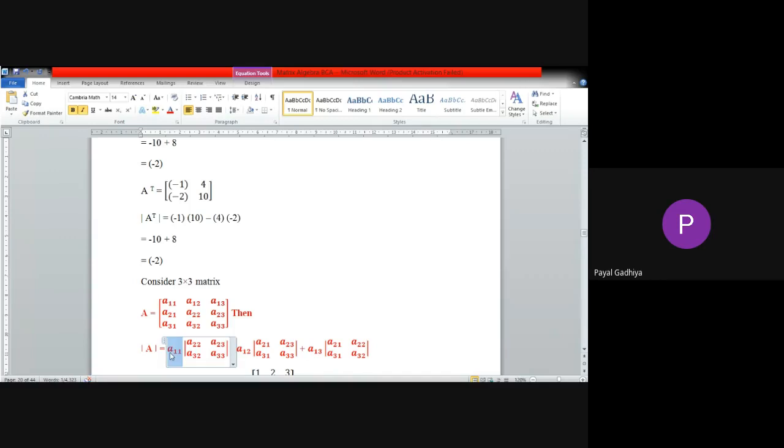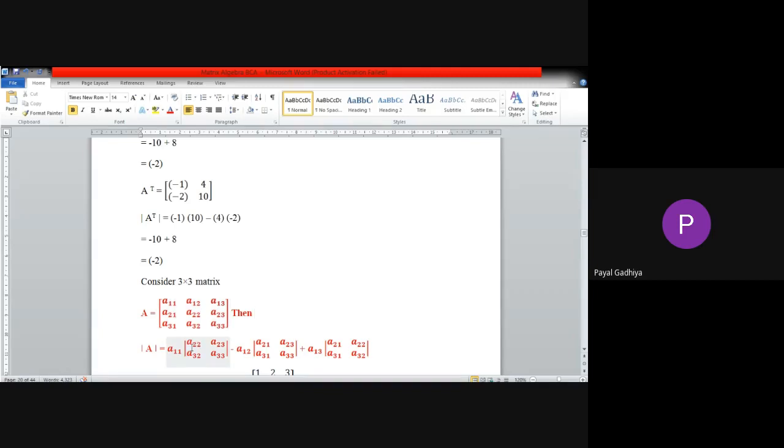Please listen to this concept clearly. Now I have to hide the row and column of A11. If I hide these terms, then the remaining part will be A22, A23, A32, A33.